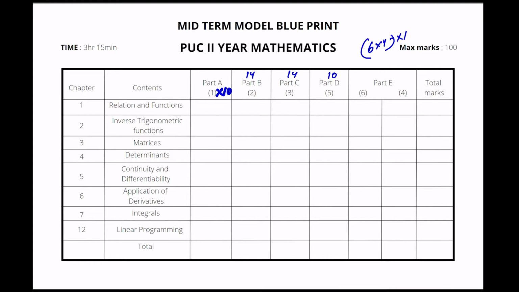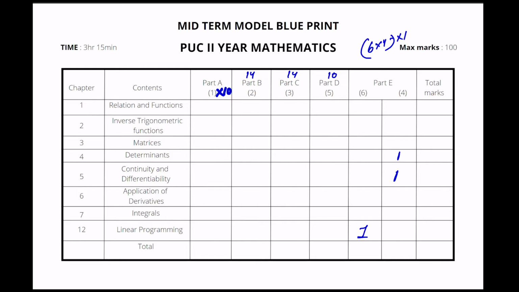Now, it is very easy to guess the linear programming chapter. Very simple. You can expect 6 marks definitely from it. And if you analyze past years' papers, you have already seen that a 4 marker will go with linear programming. So the 4 marker can be from matrices, determinants, or continuity and differentiability. You can give one 4 marker here, and one here.